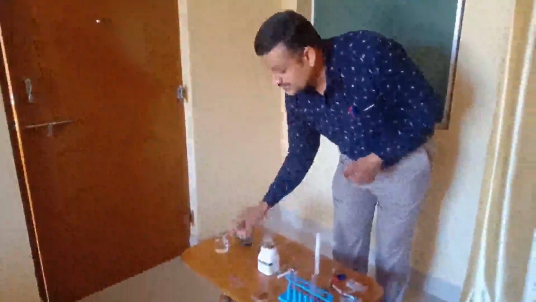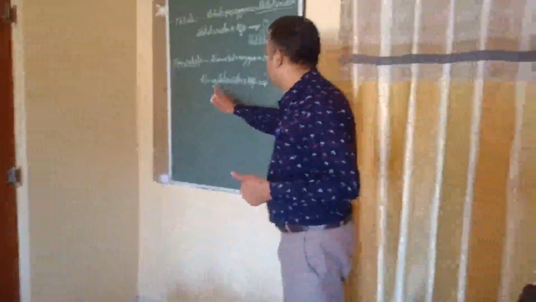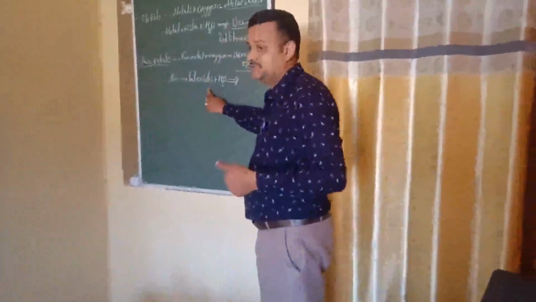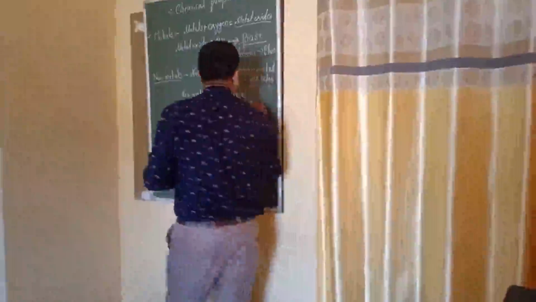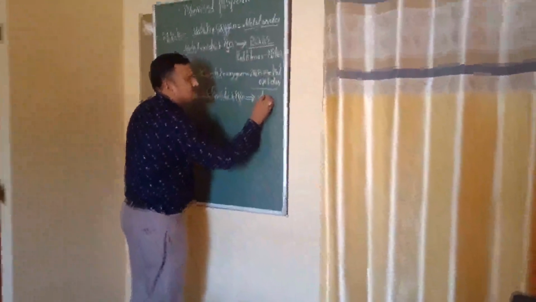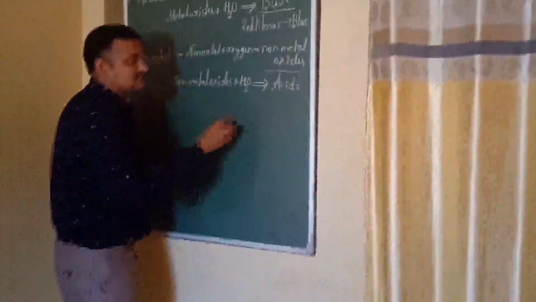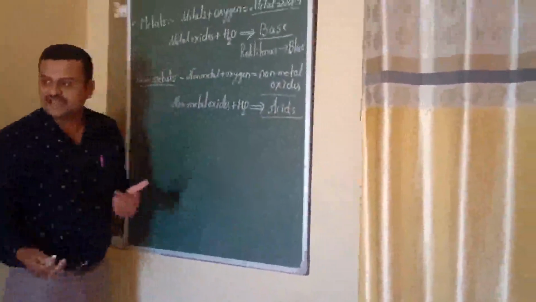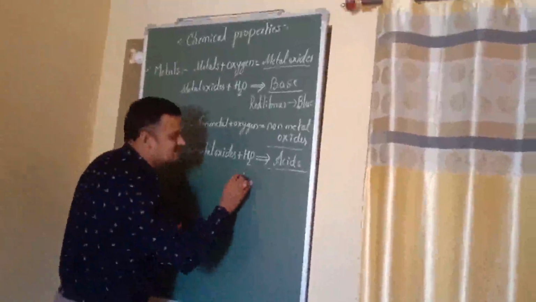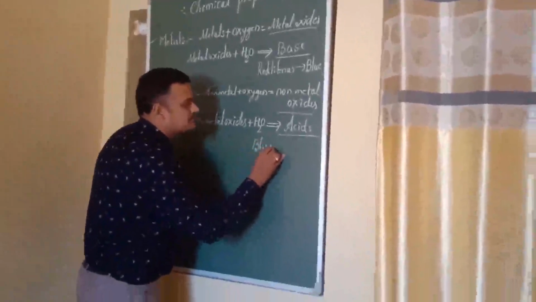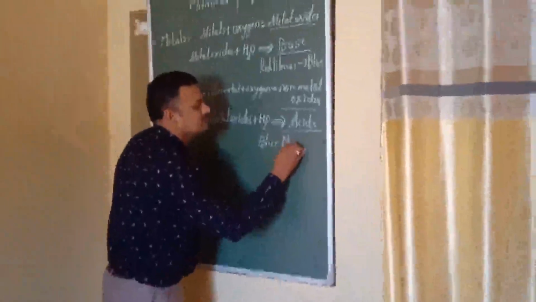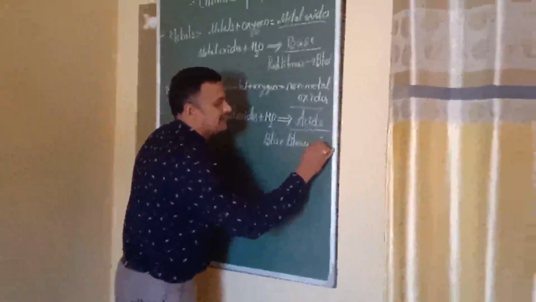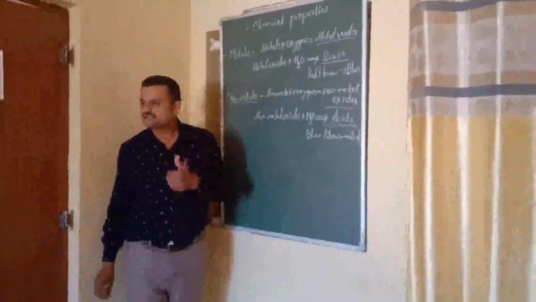See, the upper part is blue but the lower part is red. This means what? This clearly tells us that when non-metal oxides react with water, they produce acids. And acids, how do we confirm that this is the acid? Because it has turned blue litmus paper into red color. Is it clear to you?